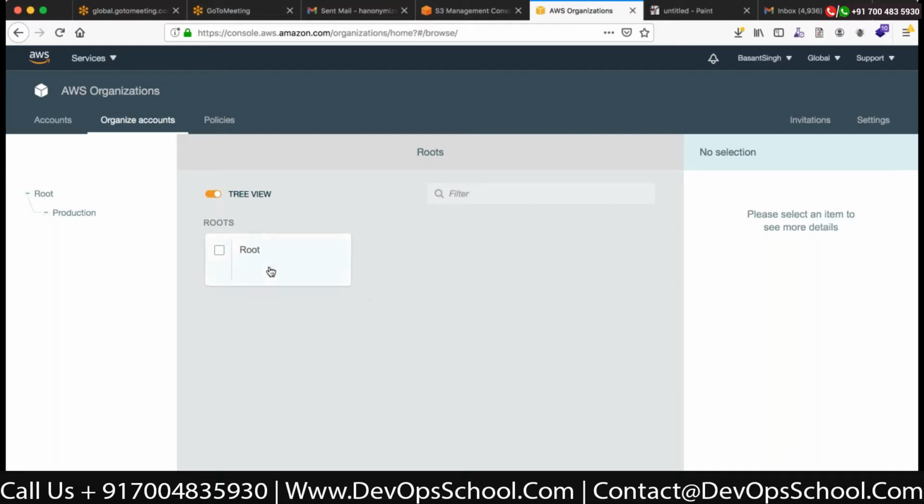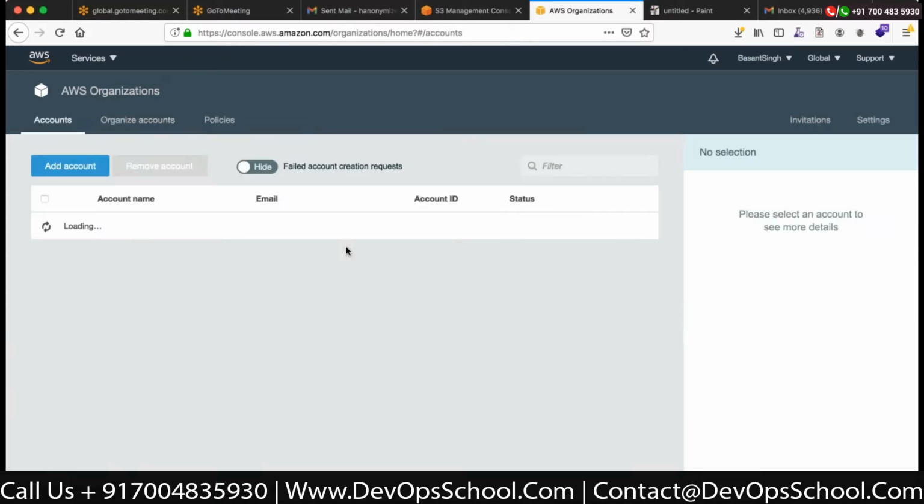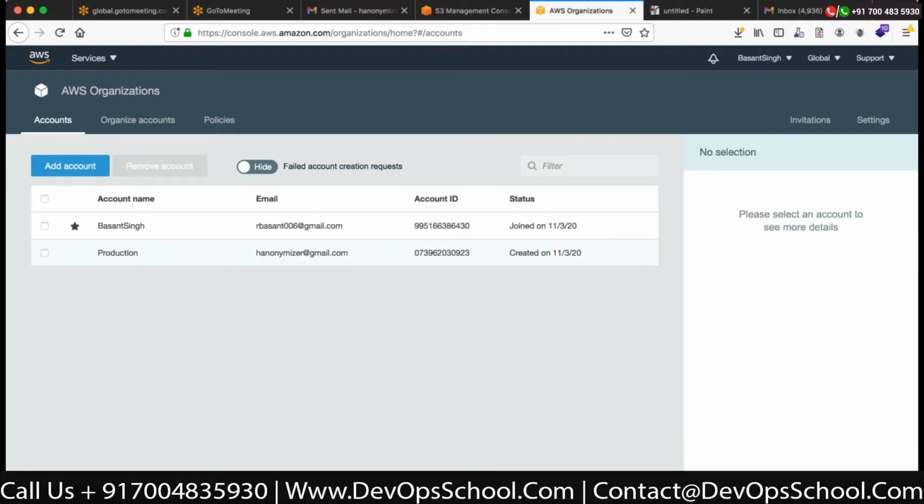Okay. All right. So this is how you organize the things. But let's suppose you wanted to restrict any of the accounts you have over here. By default, as you saw when we were adding the accounts, those accounts will be a part of the master account, right?